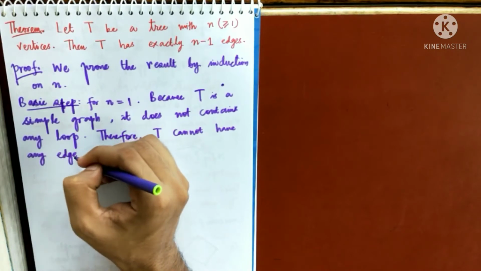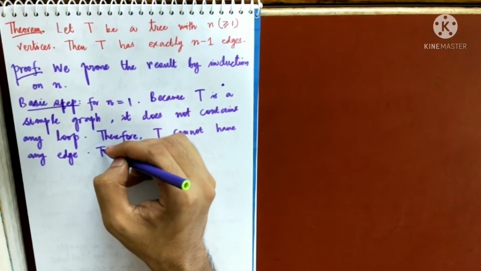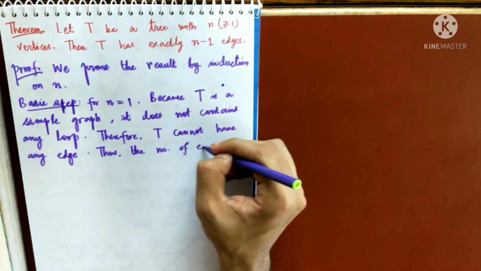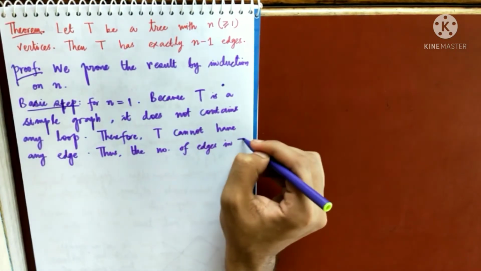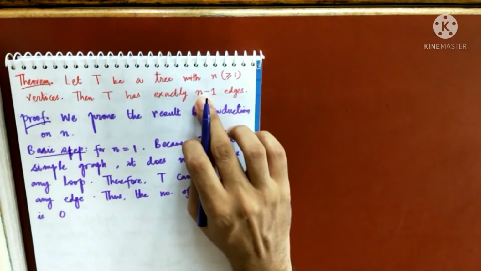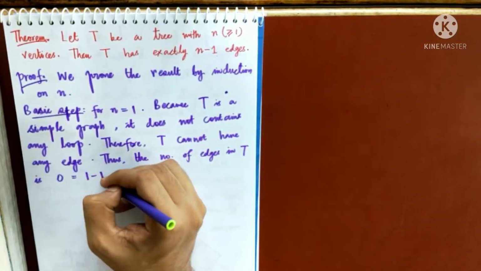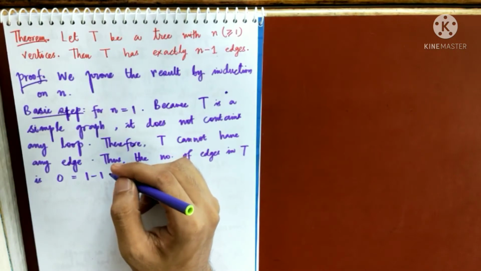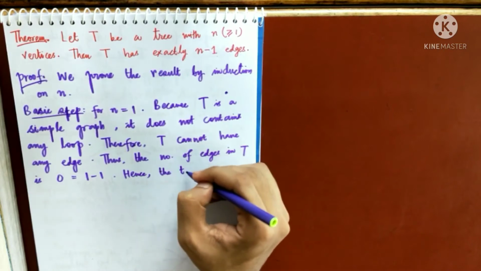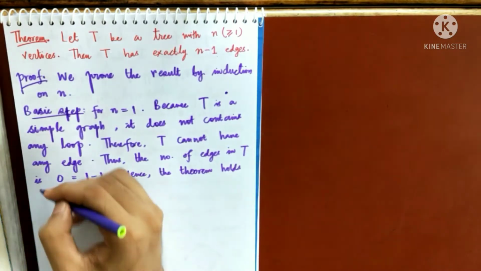So my tree cannot have any edge. Thus, the number of edges in T is 0, and 0 can be written as 1 minus 1, because n here is 1, so I have proved the result for n equals 1. Hence, the theorem holds for n equals 1.